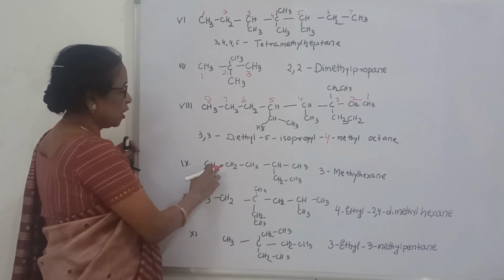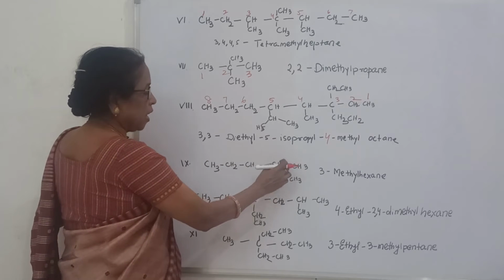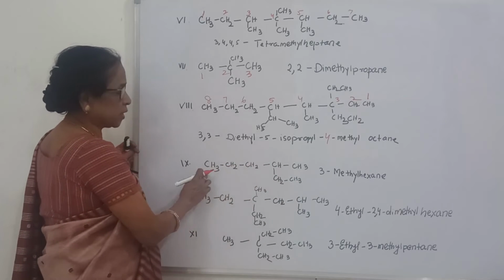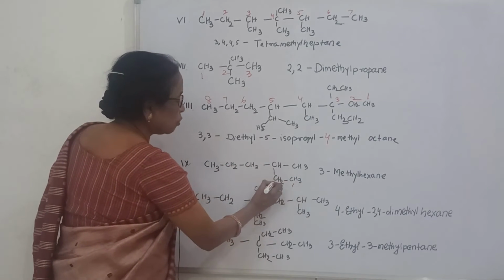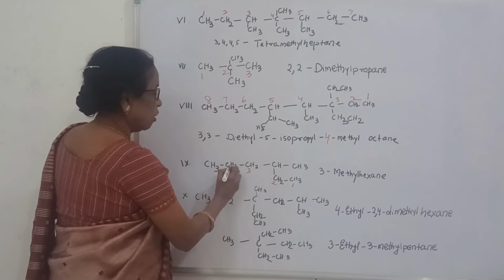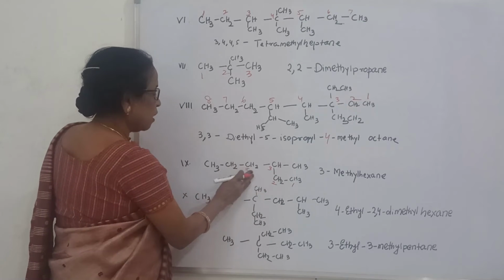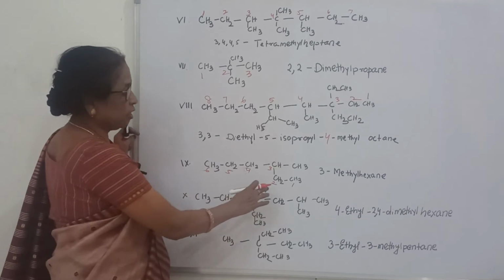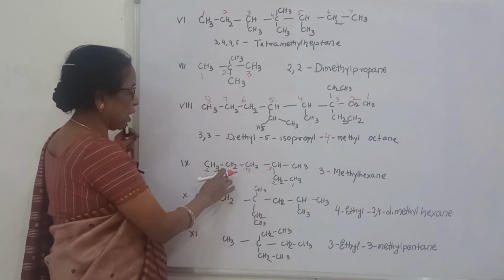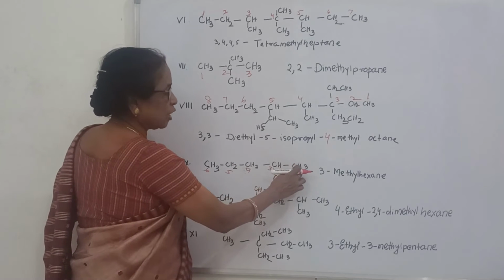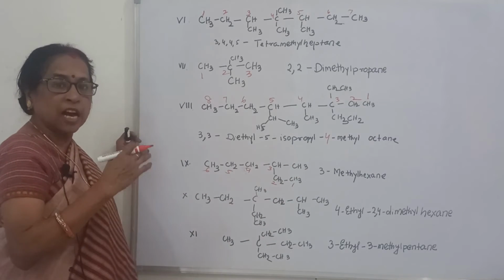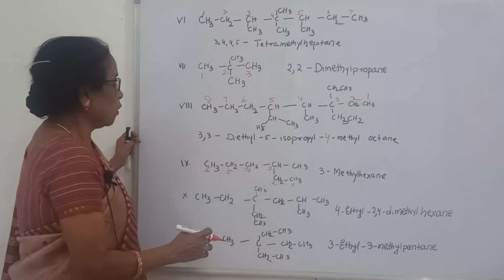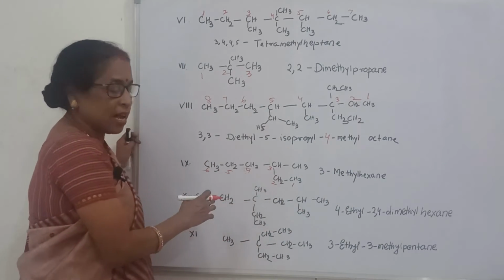And here see 1, 2, 3, 4, 5. And if you count this side, 1, 2, 3, 4, 5, 6. That means this is 1, 2, 3. Sorry, 3. This is 4, 5, 6. That means here 1, 2, 3, 4, 5, 6. 3 position is the methyl group. And what is the long chain? Hex. Hex means hexane. 3-methyl hexane. So here it is 3-methyl hexane.